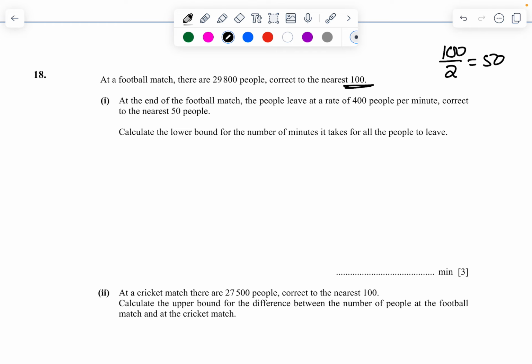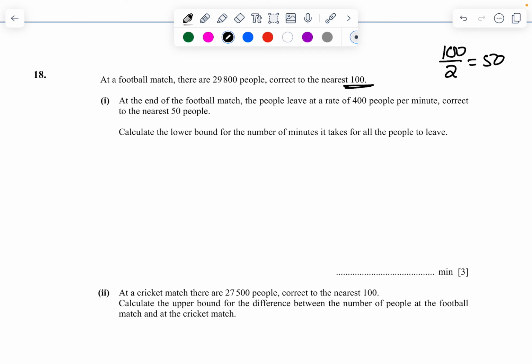At the end of the football match, the people leave at once at a rate of 400 people per minute, correct to nearest 50 people. Then calculate the lower bound of the number of minutes that has been done.